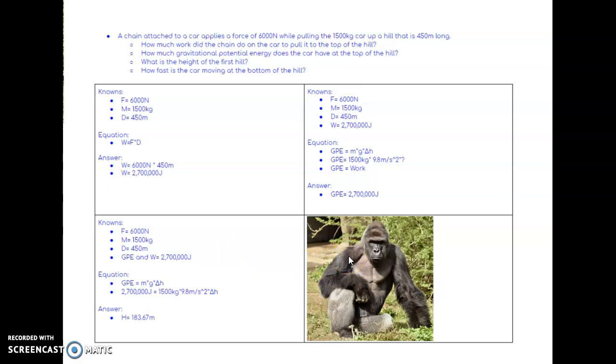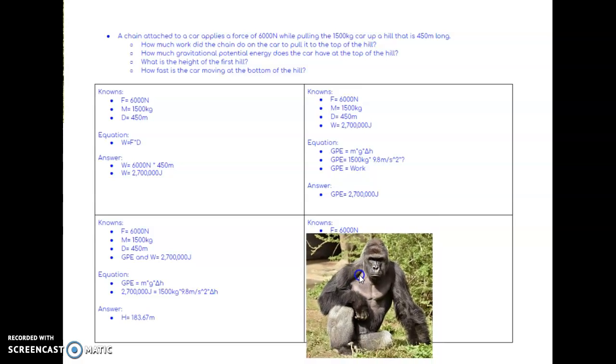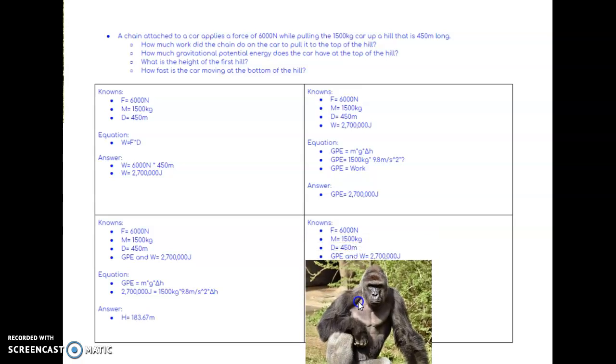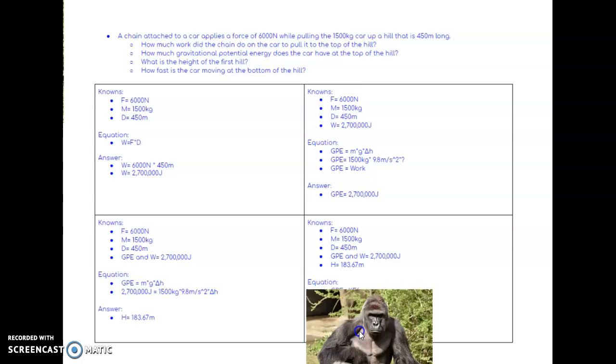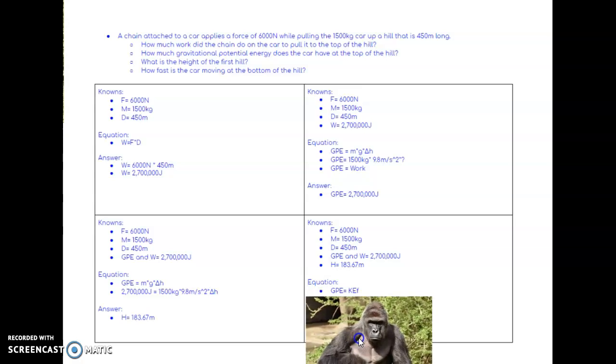And for the final question, how fast is a car moving at the bottom of the hill? We list our knowns, like we always do. We're trying to find velocity here. So we're trying to find a velocity equation, but since it's moving, we know it's kinetic energy. So we do GPE equals KE final.